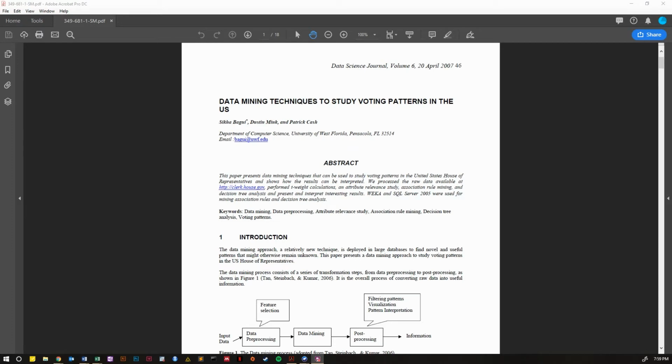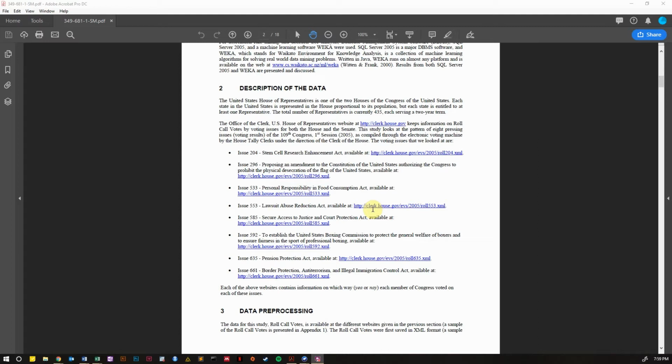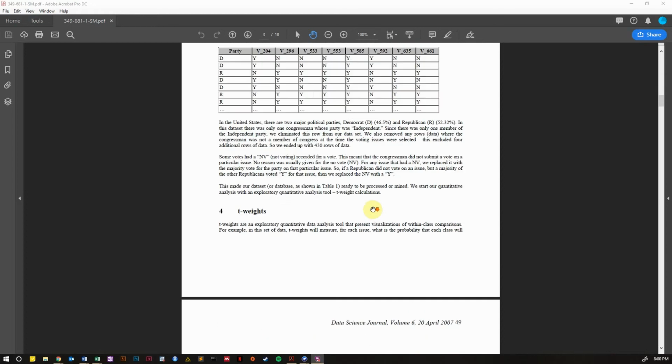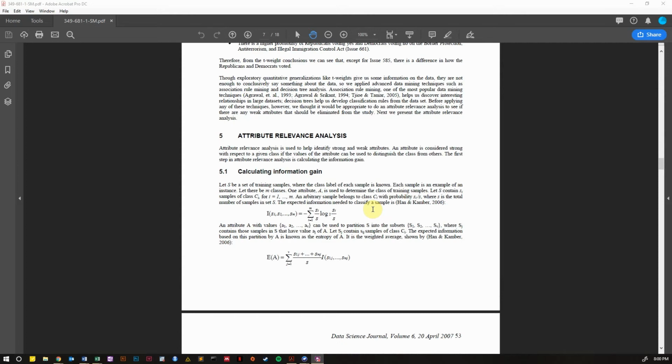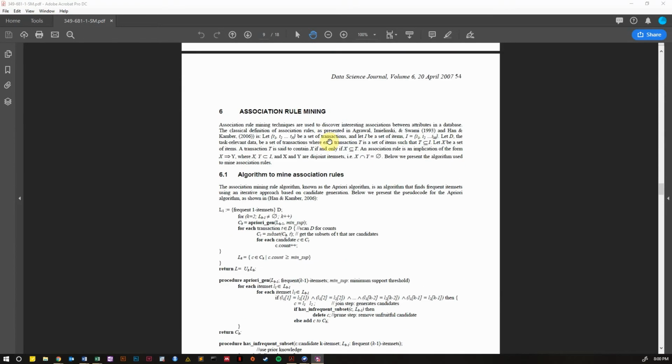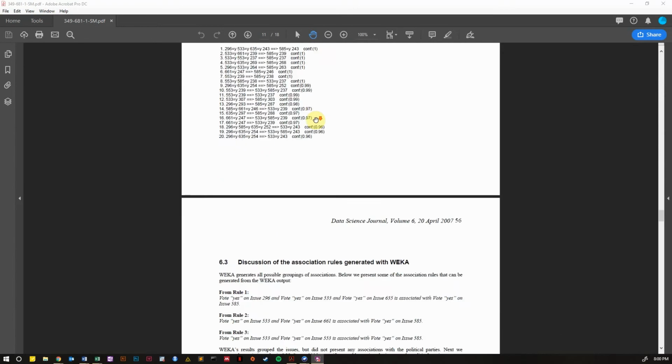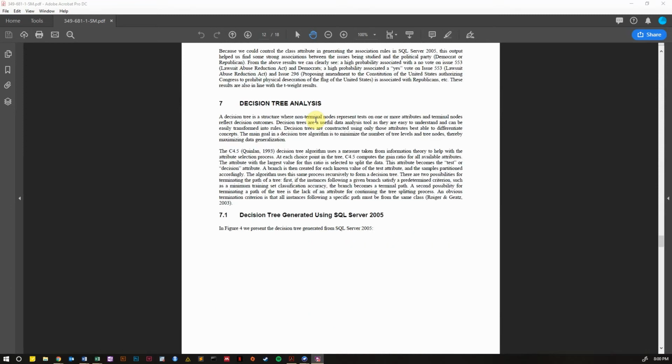Alright, so for this Weka challenge, I decided to try and replicate a paper that applied a couple data mining techniques to studying roll call votes in the US House of Representatives. So the paper pulled information about Congress members' votes on 8 different bills and then applied 3 different machine learning techniques. Namely, those are attribute selection, association rule mining, and decision tree analysis.